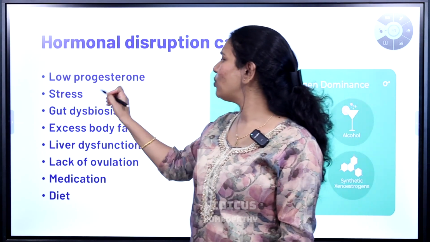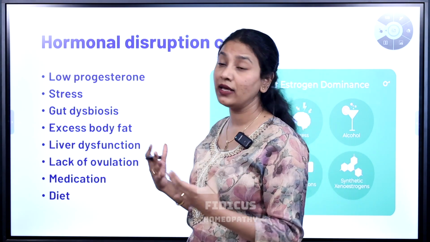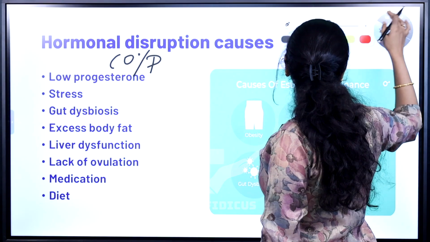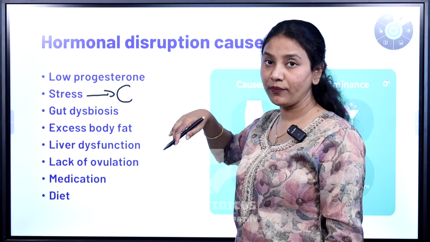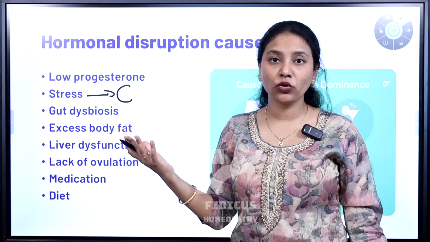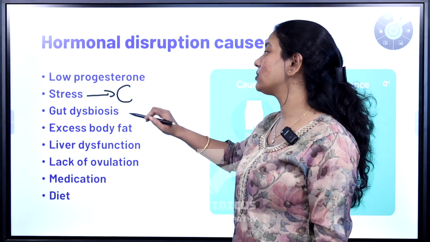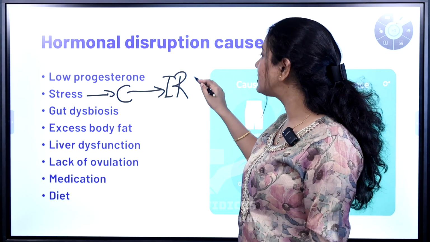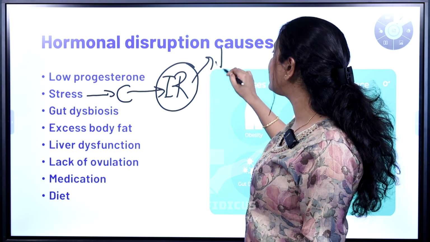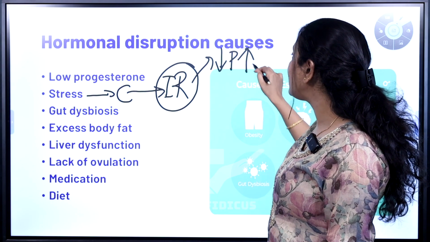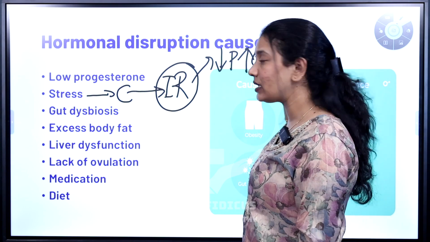And then stress. So how is stress related to estrogen dominance or this hormonal disruption, as we are talking so frequently, that stress is the main cause? Let me explain in very simple language. Stress causes an increase in cortisol. Everybody knows about cortisol these days, it's all over the internet, all over Instagram. Cortisol causes insulin resistance, a stage which is pre-diabetic in nature, and this insulin resistance can cause a decrease in progesterone or an increase in estrogen. So this cortisol hormone is causing an increase in estrogen.